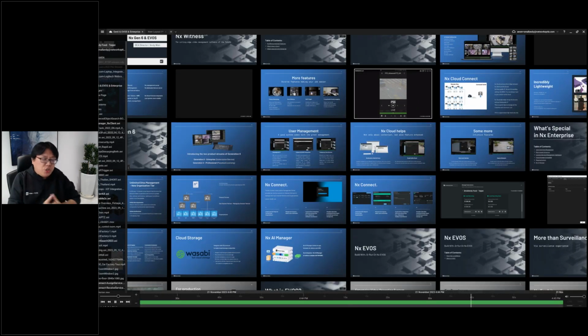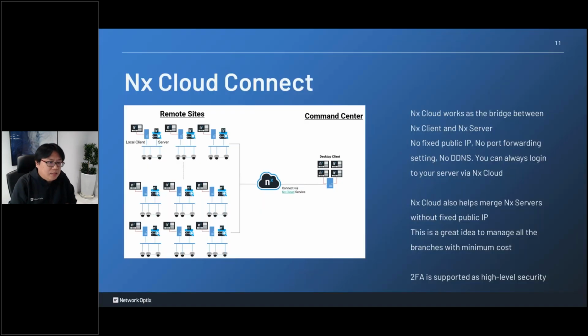And about connection, we have NS Connect, NS Cloud Connect. So let's say when you try to connect back to your NX server, what should you do? In the traditional way, you need to have a fixed public IP address, and then you need to do some port forwarding or something, and then you can connect back to your server. In NS Windows, basically you don't need to do that. You can rely on NS Cloud.